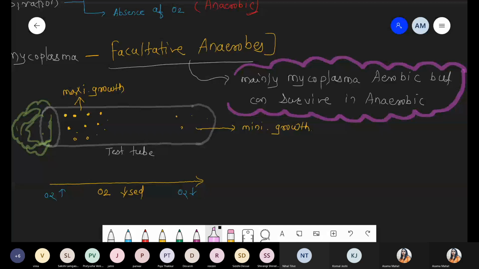Okay, so this part is over, everyone. Got it? This point is clear. They can survive in both conditions, but more specifically, we are talking about facultative anaerobics. And what is the meaning of facultative anaerobics? Mainly they are aerobic, but they can survive under anaerobic condition also.